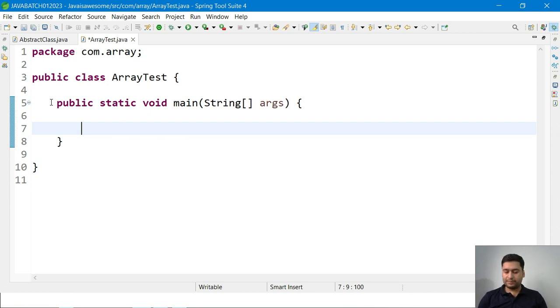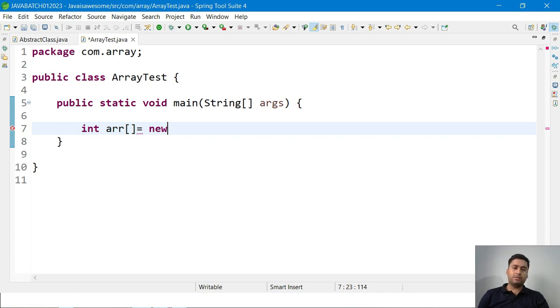So for example, I want to create an array, I can write the type of the array. I want to store integer data in the array, so I can take the help of the int data type, and I will give the reference name. The reference name is anything you can give, no issue. The square bracket represents this is an array. And now here we can write new. New is a keyword which is used to create an object in Java, or an array in Java you can say also.